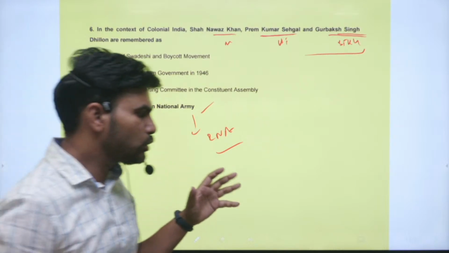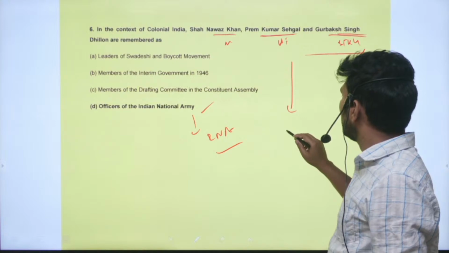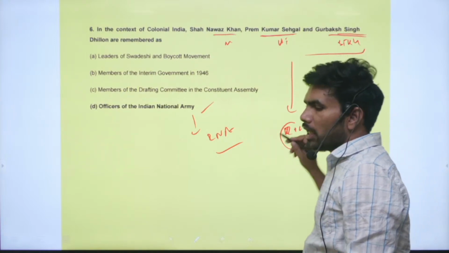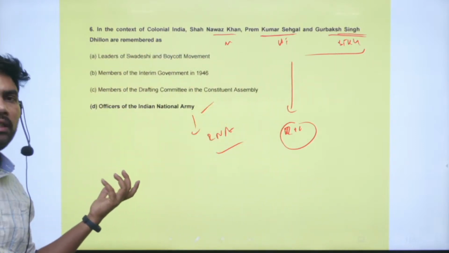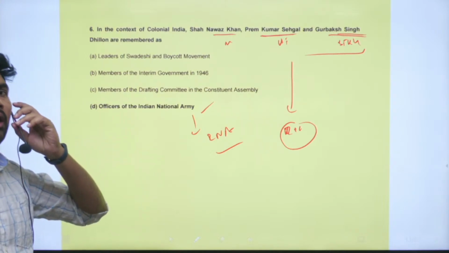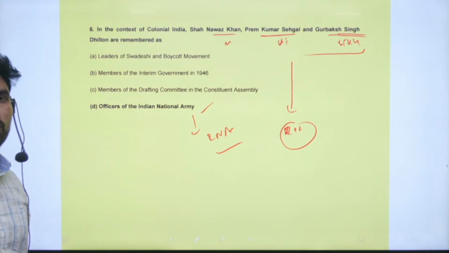But this was also very well utilized by the Indian nationalists. Especially the Indian National Congress well utilized this opportunity, and politicized the INA trials, saying that these people are innocent, they have fought for the freedom of their country, and you should not punish them.